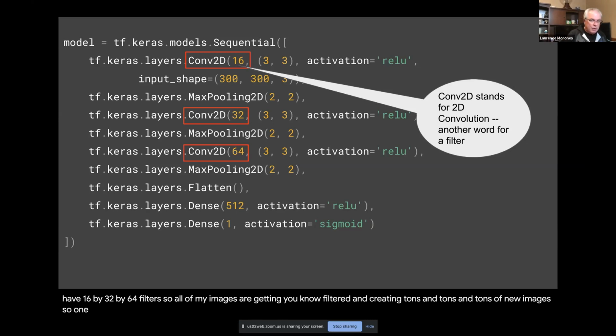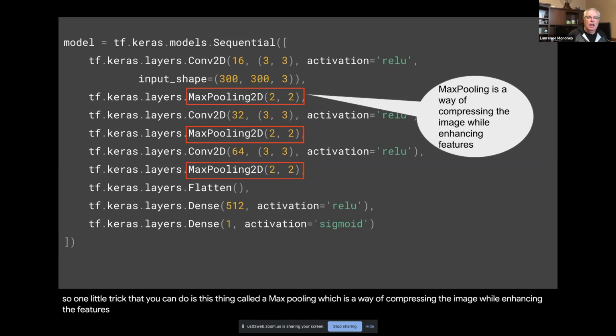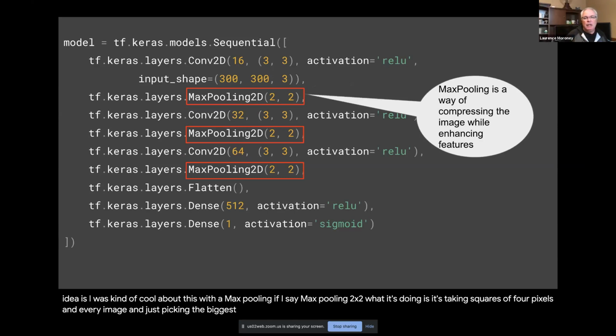One little trick that you can do is this thing called max pooling, which is a way of compressing the image while enhancing the features. I don't have slides to show it now, but if you take a look at some of the other material that's out there, what's kind of cool about max pooling is that if I say max pooling 2x2, it's taking squares of 4 pixels in every image and just picking the biggest value of each of these.